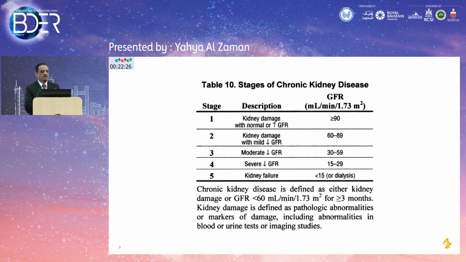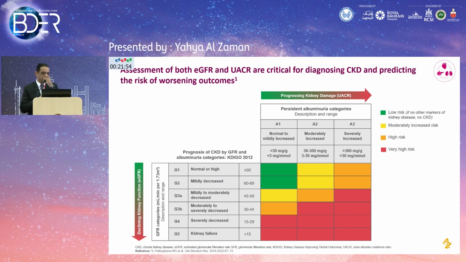Once you label the patient CKD, you have the staging. Everybody is familiar with the staging from stage 1 to stage 5. Just focus on stage 3 because most of our data will be around this stage. From stage 3 and forward, you see that things accelerate quickly. Stage 3 is a GFR less than 60 ml per minute. We have stage 3A, from 45 to 60 ml per minute, and stage 3B, from 30 to 45 ml per minute. This is very important. So you diagnose that your patient has chronic kidney disease biochemically, by reduced GFR, or by imaging.